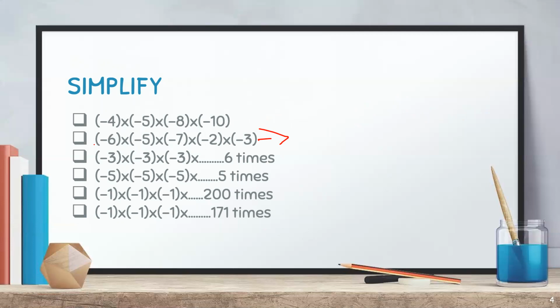So minus 6 into minus 5 into minus 7 into minus 2 into minus 3. This is quite big, but we have to solve this by breaking down into pairs. Okay, let's solve this much first. Minus 6 into minus 5. What will we get? 6 5s are 30, and we'll give it positive. Into 7 twos are 14, which is like positive, and then bring it as it is.